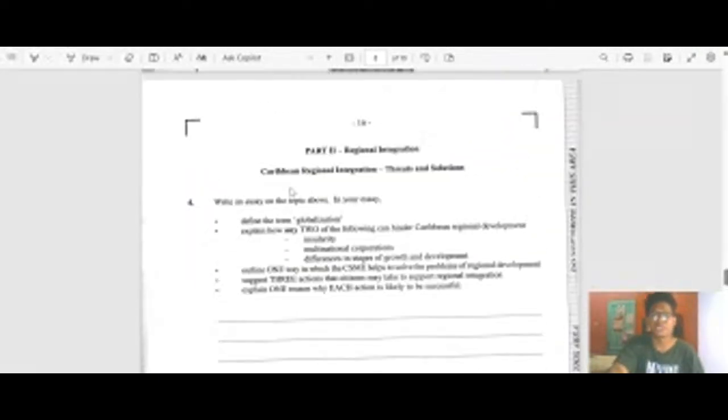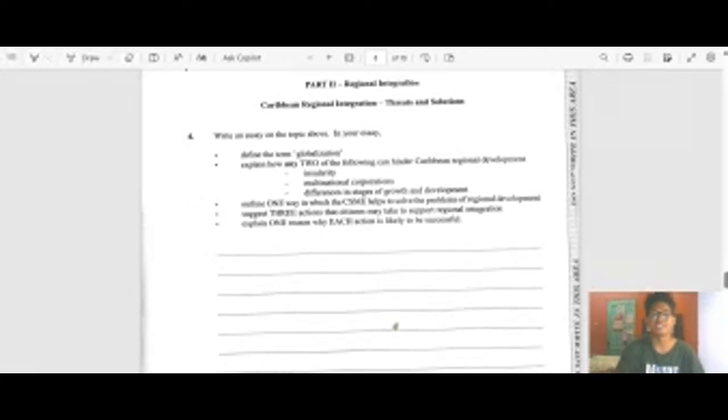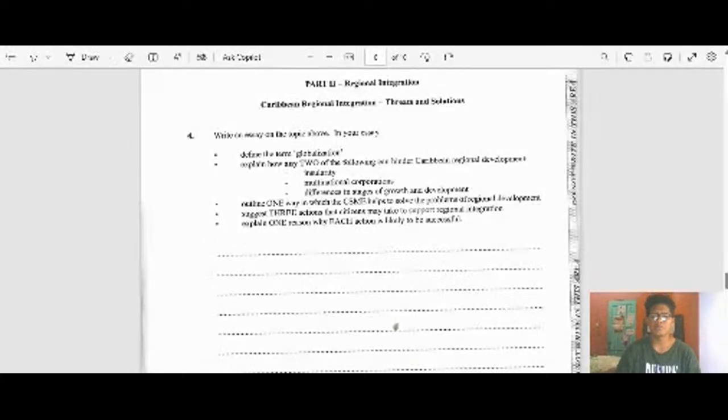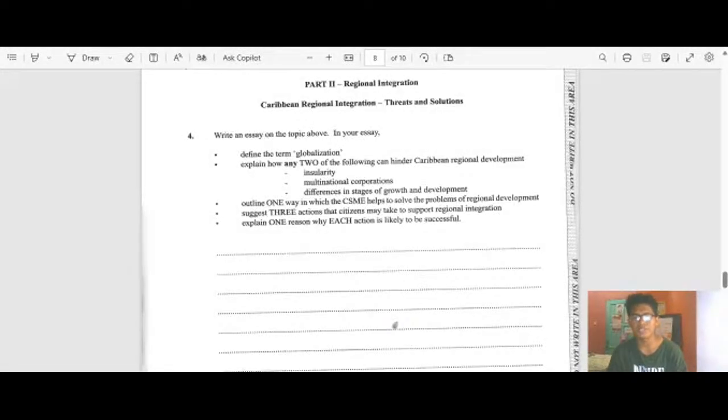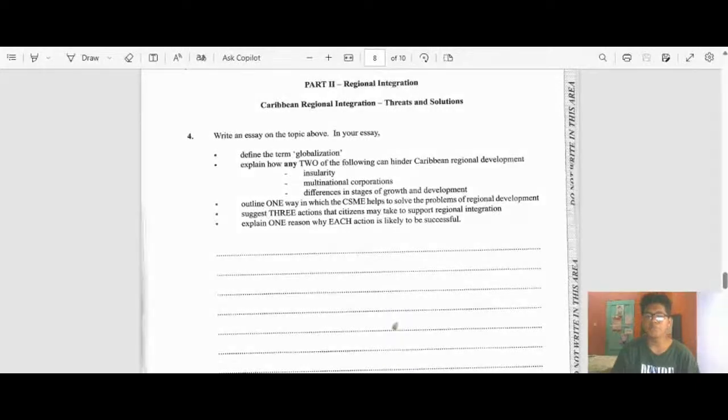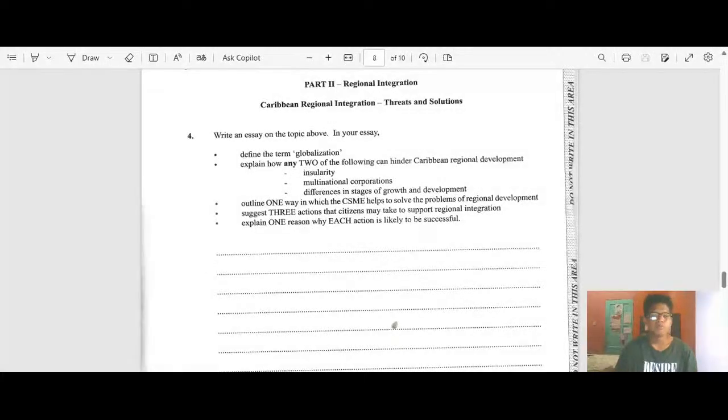So, regional integration. Define the term globalization. Globalization is when there are certain developments, for example the internet and the widespread use of the internet, the global bus. We have this improved technology that has significantly made the world a global village, like we like to say. In most CSEC books, it says these developments make the world a global village.